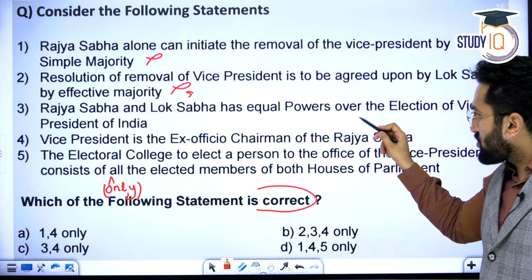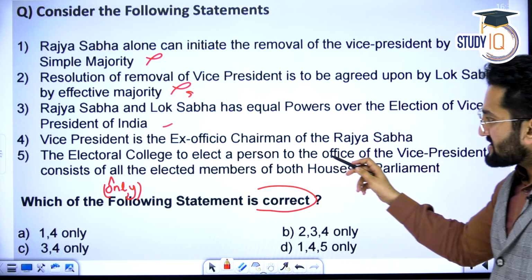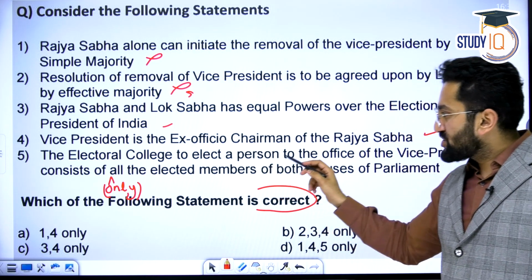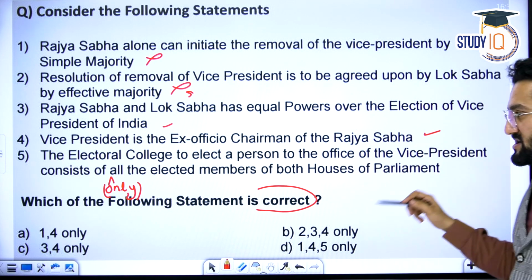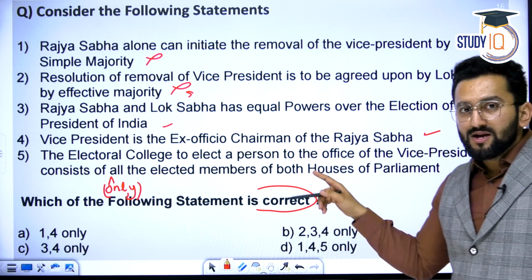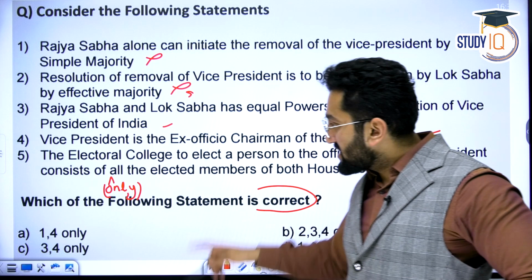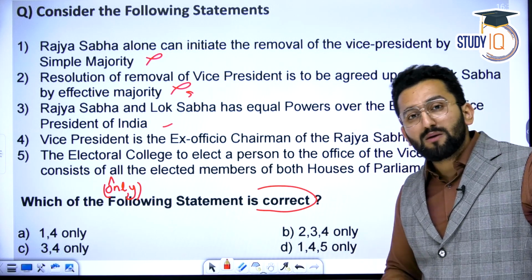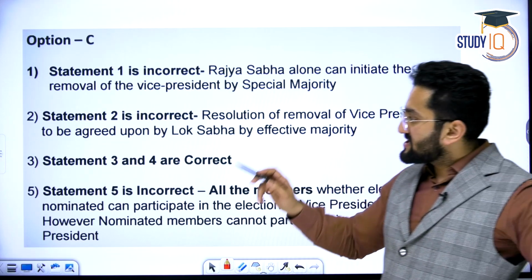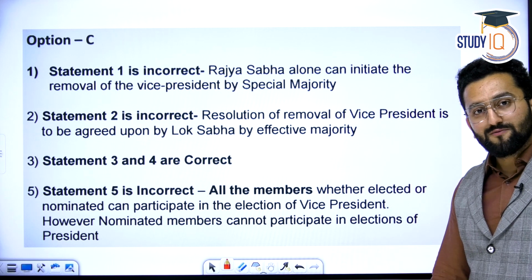Rajya Sabha and Lok Sabha have equal power over the election of Vice President. Correct. Vice President is the ex officio chairman of Rajya Sabha. Correct. The Electoral College to elect a person to the office of Vice President consists of only the elected members of the Houses of Parliament. Tell me, is the statement true or false? Answer is false. Why? Because in case of Vice President election, nominated members can also be included. That is why the answer is C, 3 and 4. I hope it is clear to you now.